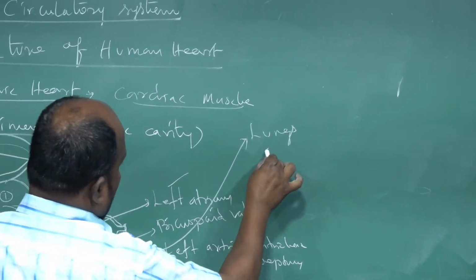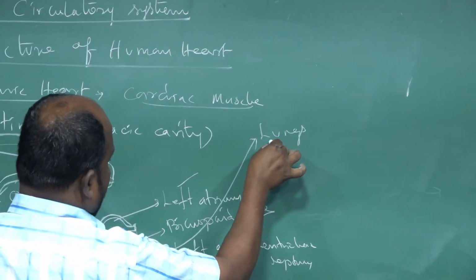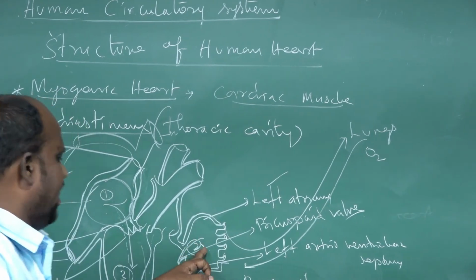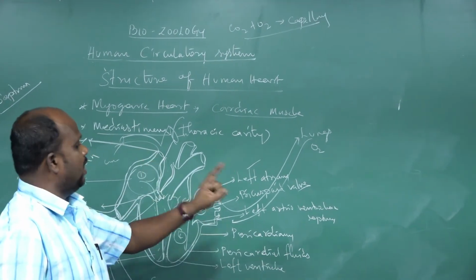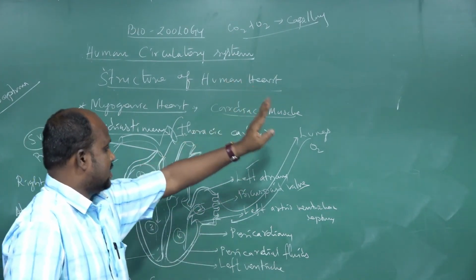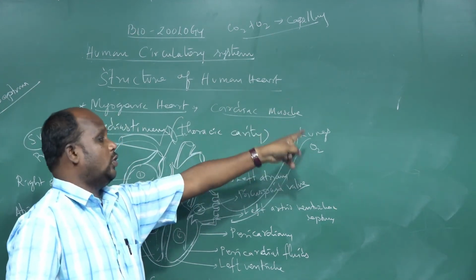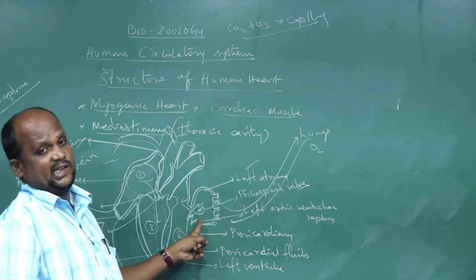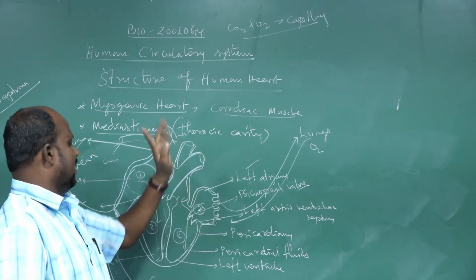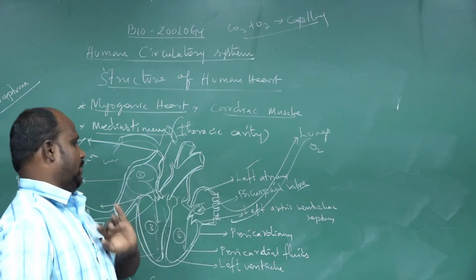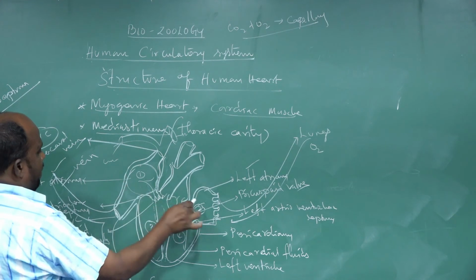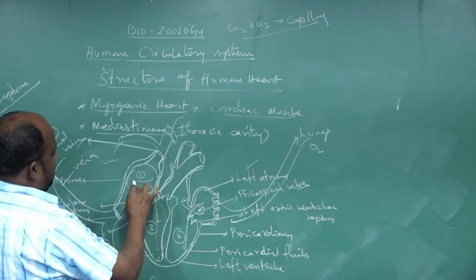Their main function is carrying oxygenated blood, O2 blood, from the lungs to the heart. Those blood vessels originate from the left atrium. Okay, the origin structure for the upper two chambers is over.